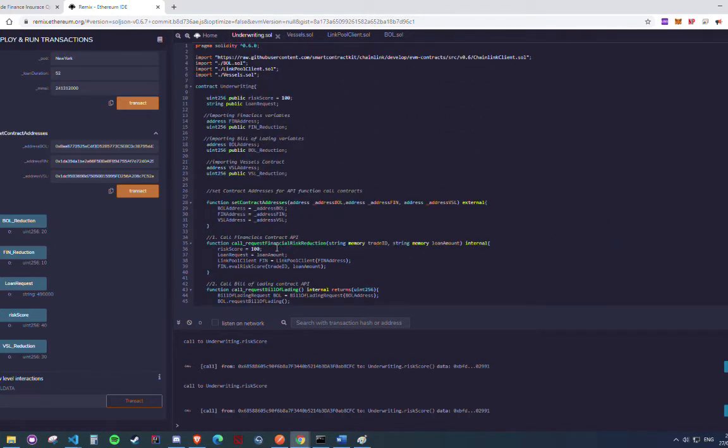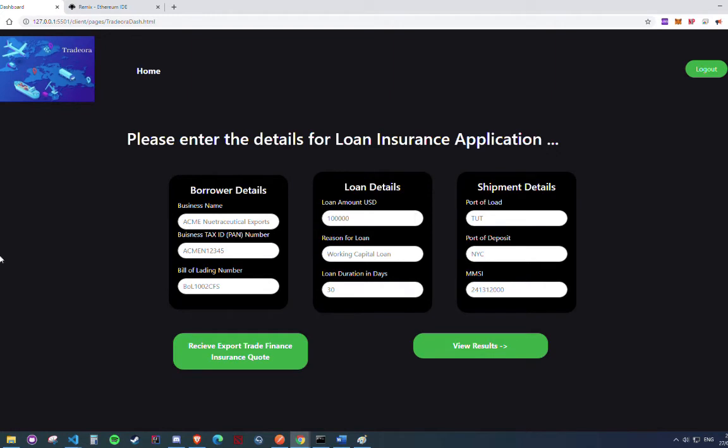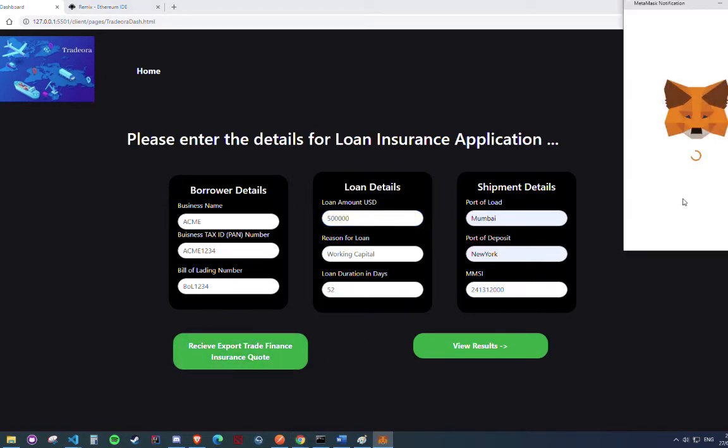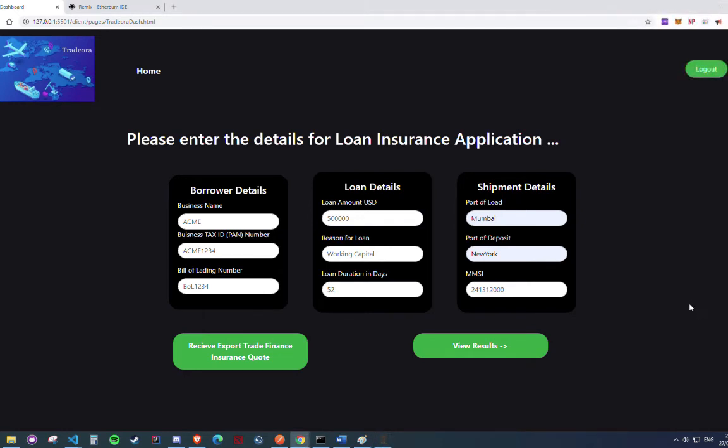So what I'll do is I'll jump back into the application, and we'll put in an application for a slightly riskier loan, and we'll see that the risk reduction will be less, so therefore the risk will be higher and the insurance premium will also be higher. So now you can see I'm asking for a loan of $500,000 this time, so the risk is going to be slightly higher for this type of loan, so the insurance premium is going to be a little bit higher. So I'm going to push this transaction through.